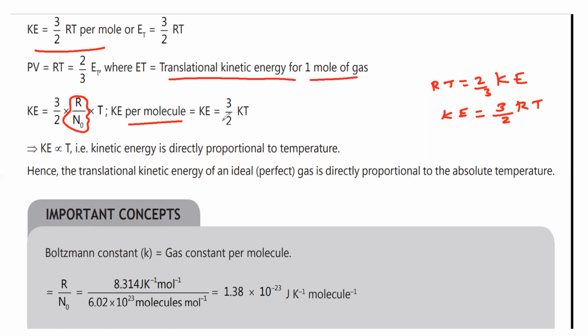So by this you can say K is equal to 3 by 2 KT, where R by N naught is called K, the Boltzmann constant. So kinetic energy is equal to 3 by 2 R by N naught into T. Since R by N naught is equal to K, that is called Boltzmann constant, we can say kinetic energy per molecule is equal to 3 by 2 KT.